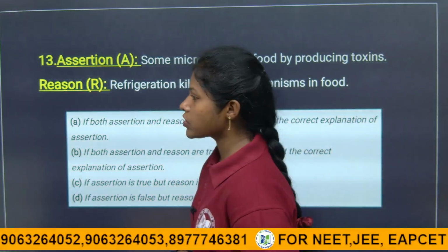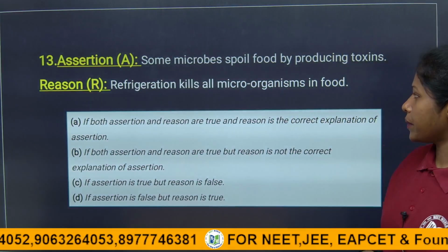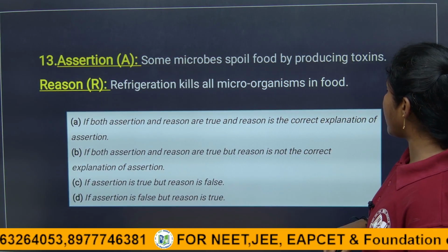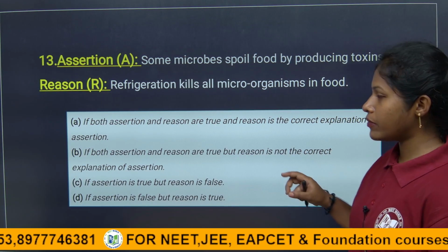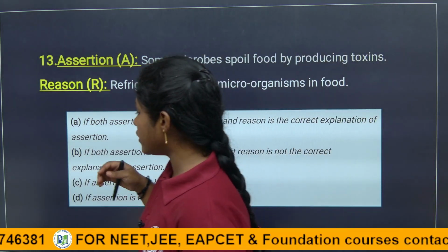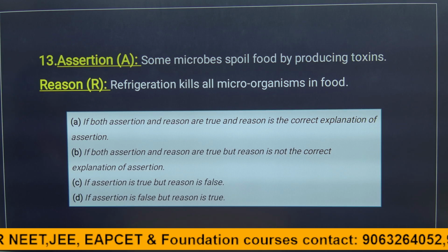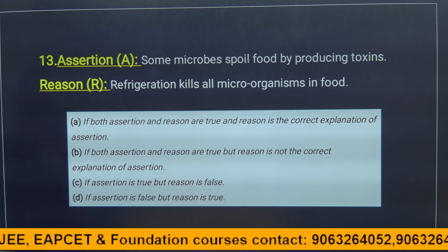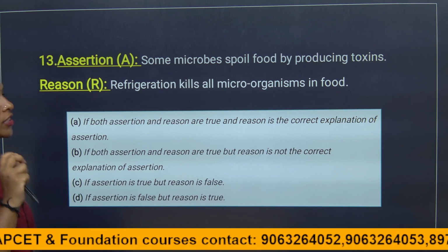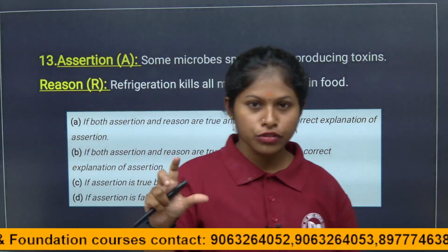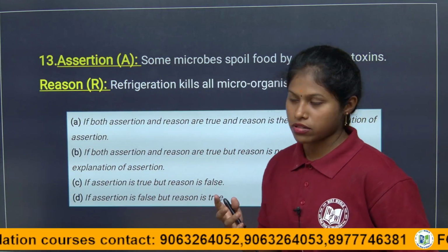So coming to the next question, children. Coming to the 13th question. Some microbes spoil food by producing toxins. Of course, when we keep food out for the entire night, is the food suitable to eat, children? No. Why is it not suitable? Because the microorganisms produce toxins that make the food poisonous. Right, children?